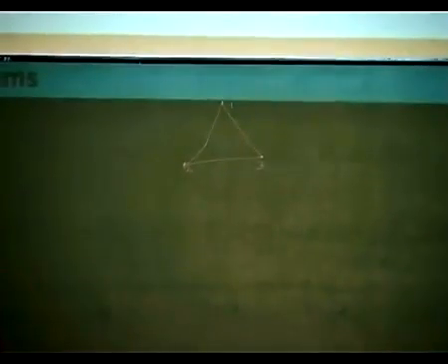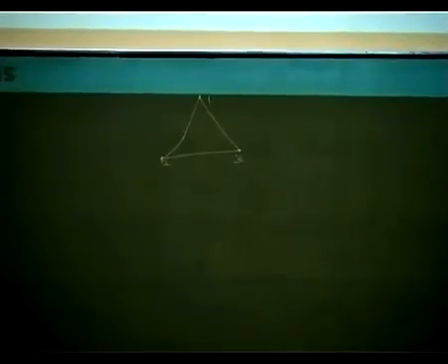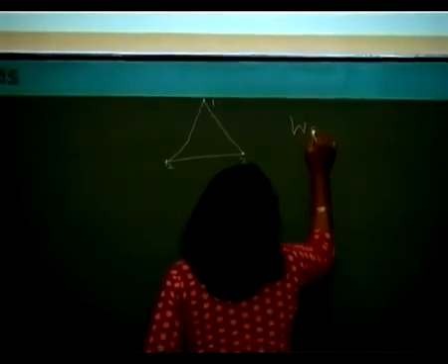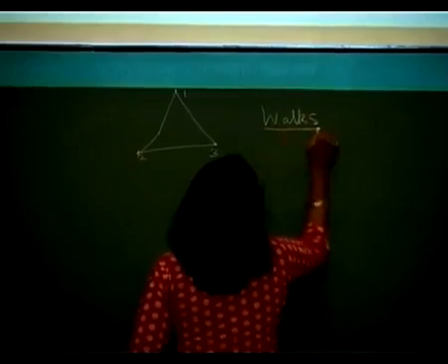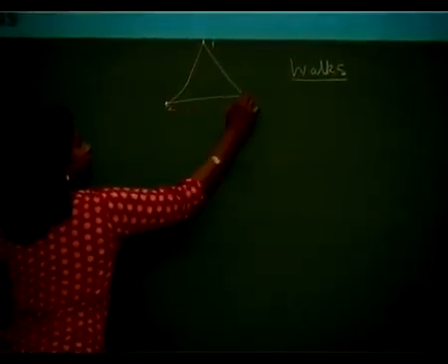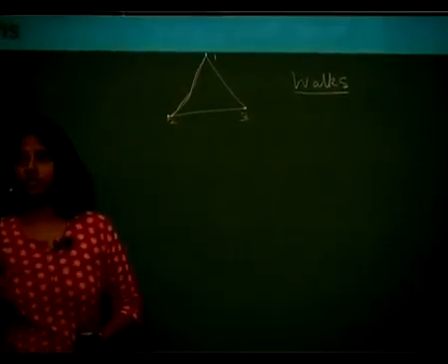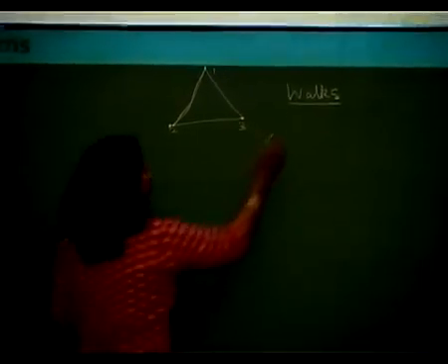Yeah, so I have 3 points and 3 straight lines. I would like to trace them out, and that tracing out is called a walk. When I trace out, I have to cross each point, and each line I have to trace out exactly once, not twice. So, one walk,